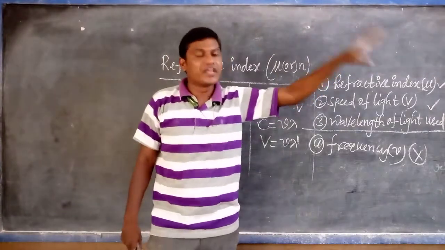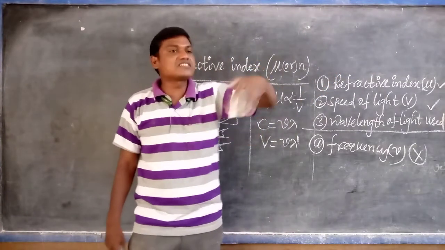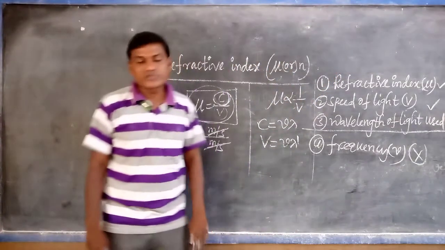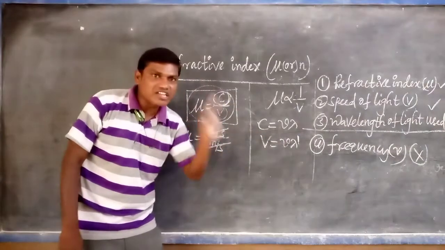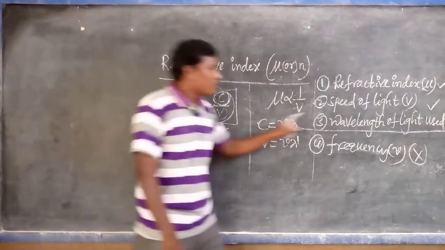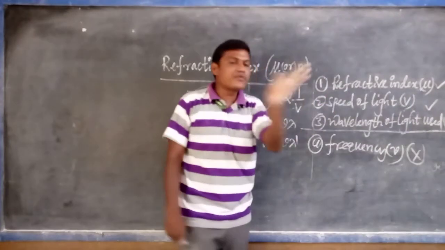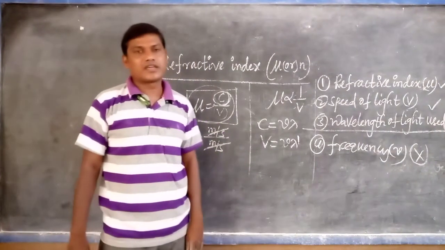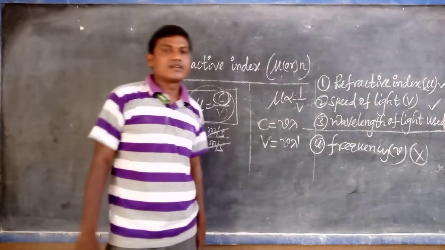It does not change even when it travels into any medium. That's why the frequency of the light is constant, but wavelength, speed and refractive index change with the medium.